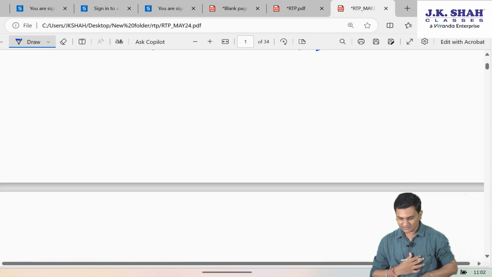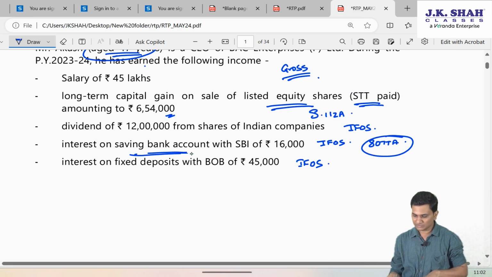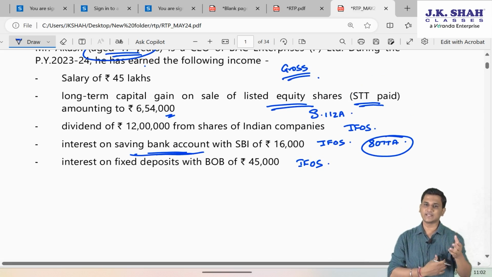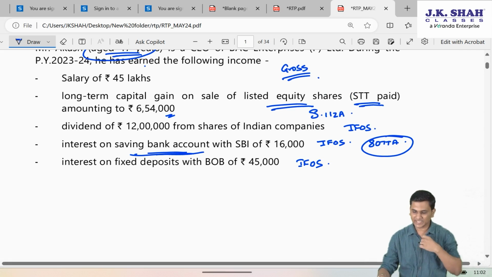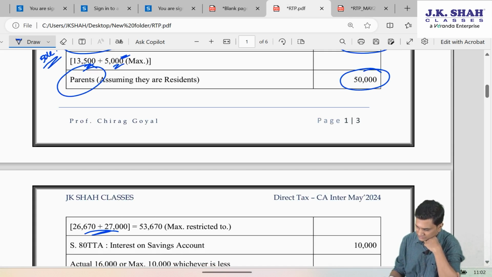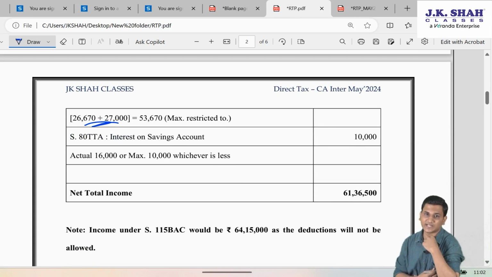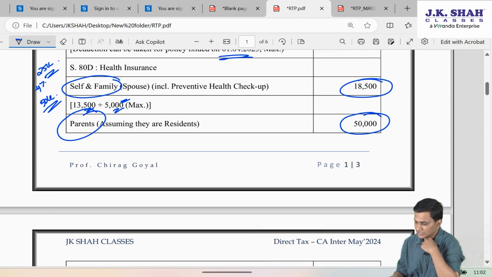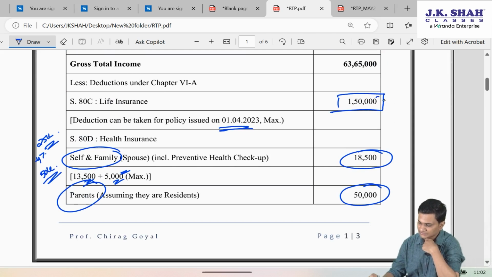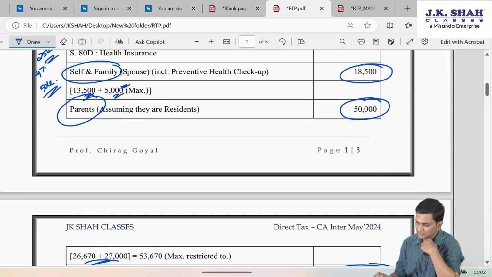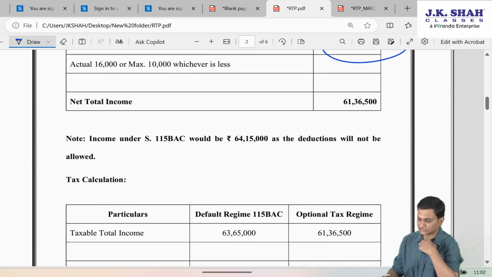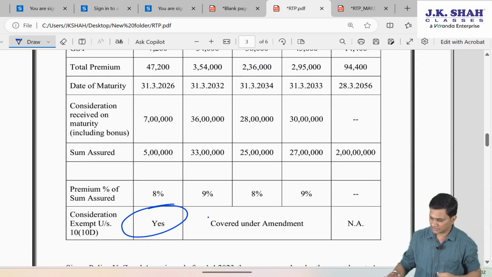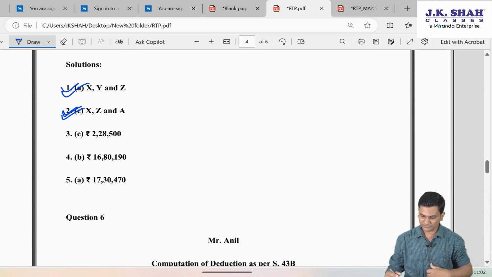Lastly, there is interest on the savings bank account for which he can take 80TTA. Since the actual interest is 16,000, so 16,000 or 10,000 maximum, 80TTA is having a limit of 10,000. Whichever is less, so 10,000 will be allowed. So, if you take the total of this 150 plus 50, 2 lakh, 2,18,500 and 10,000. So, 2,28,500 is the maximum deduction which he can take.